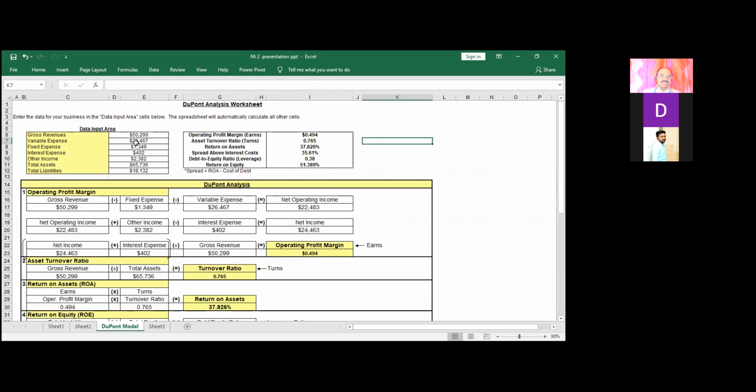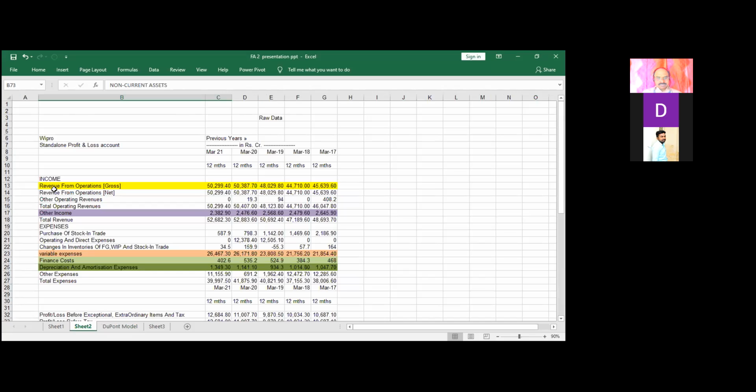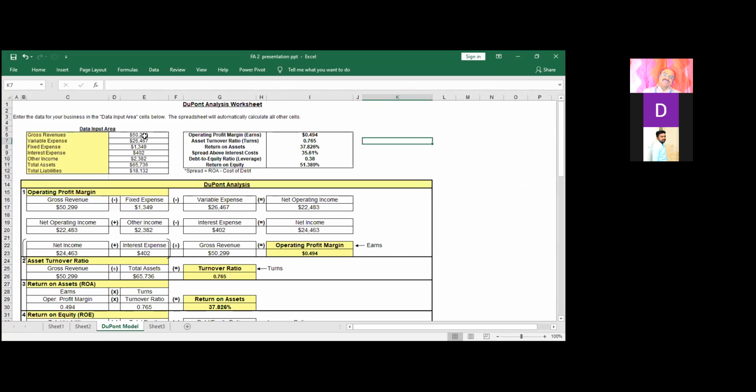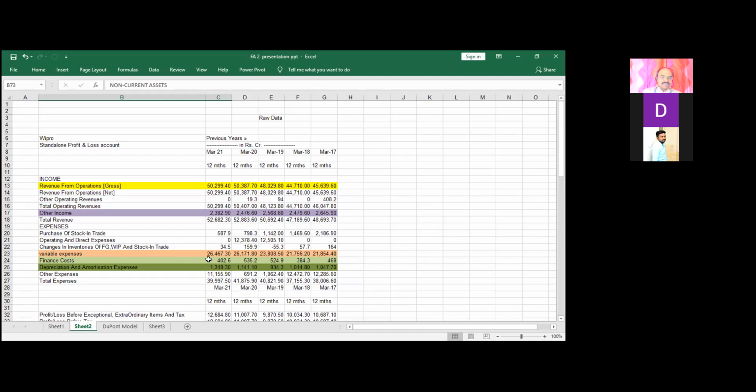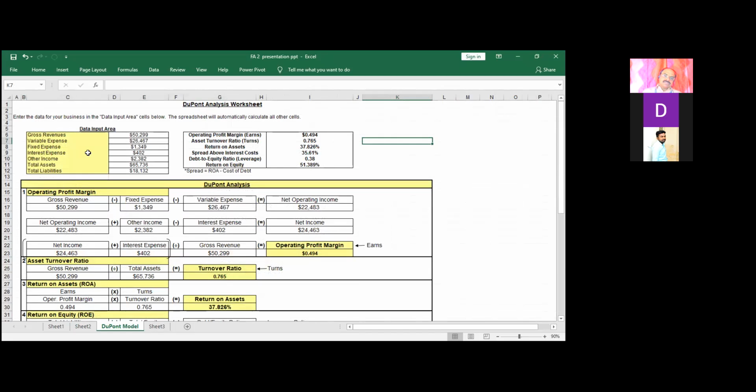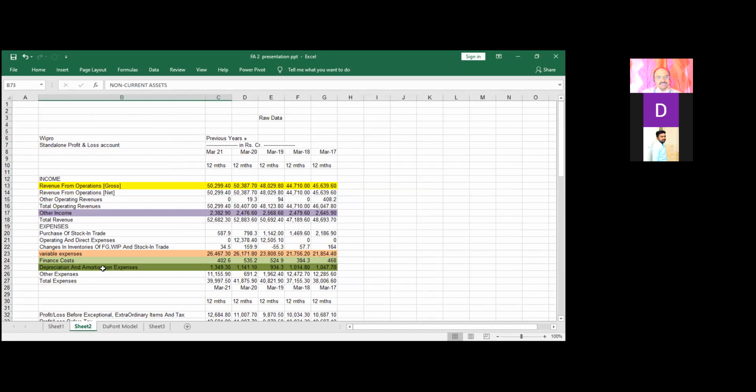Coming to the gross revenue, we have taken it from here. It is revenue from operations, gross, 50,299 crores. This is the gross revenue I have taken here. Variable expenses considered here are 26,467 crores, and the fixed expenses are nothing but depreciation. Depreciation and amortization expenses are 1,349 crores.